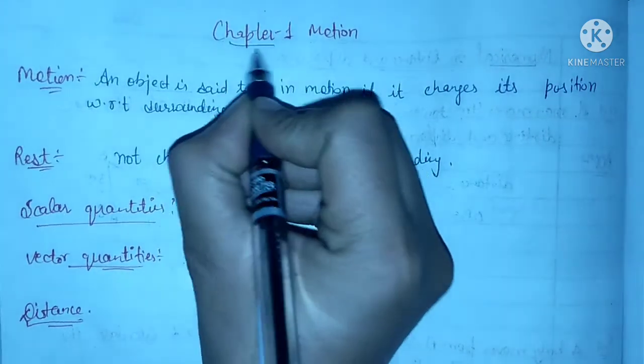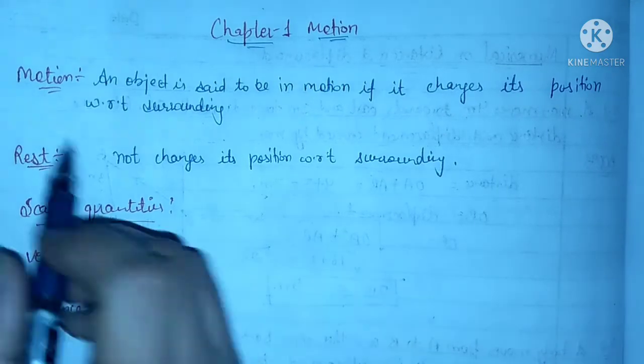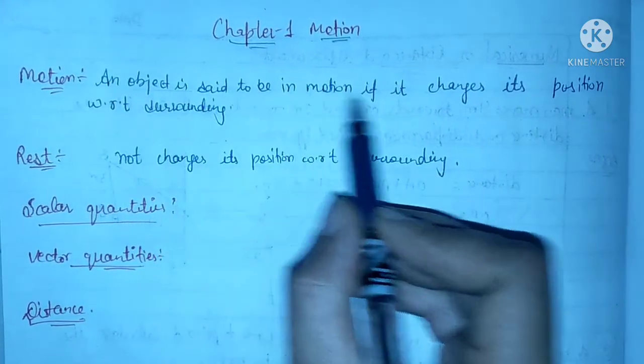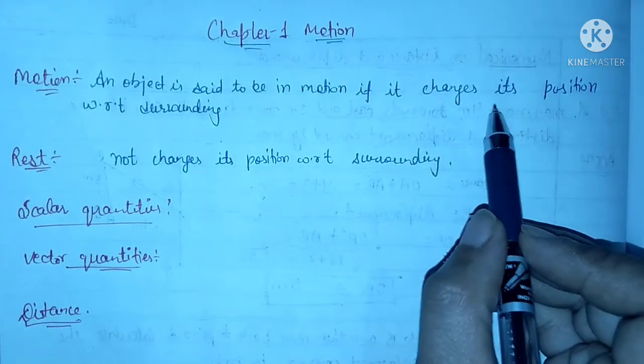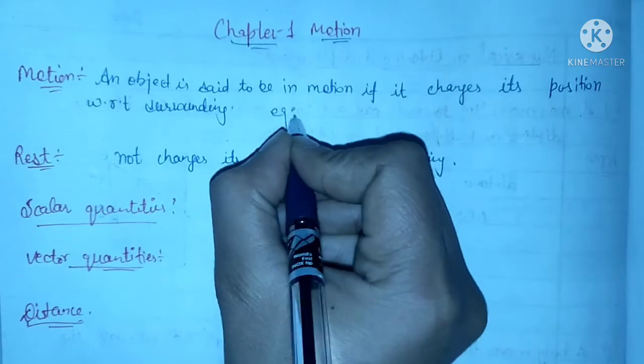The chapter number 1 is motion, and there are some points for grasping. Point 1 is motion. An object is said to be in motion if it changes its position with respect to surrounding. Let's take an example of a cyclist.